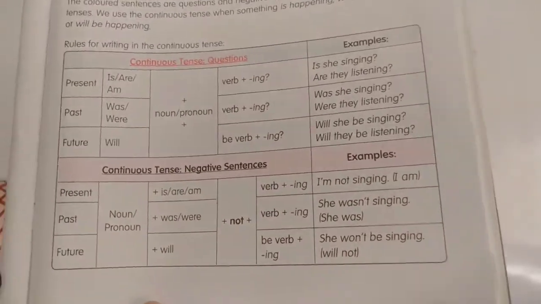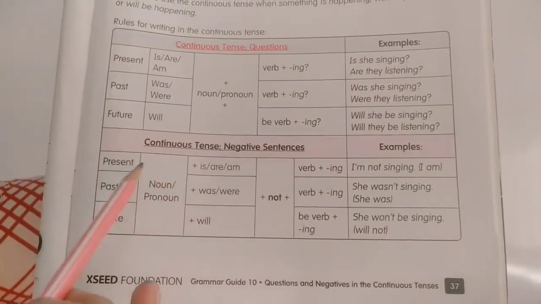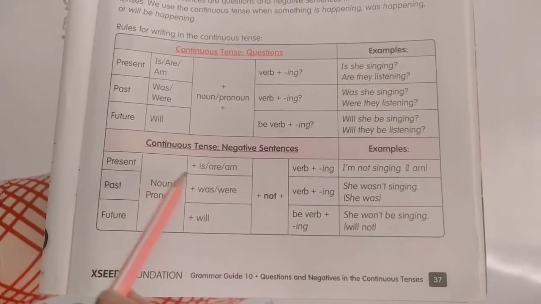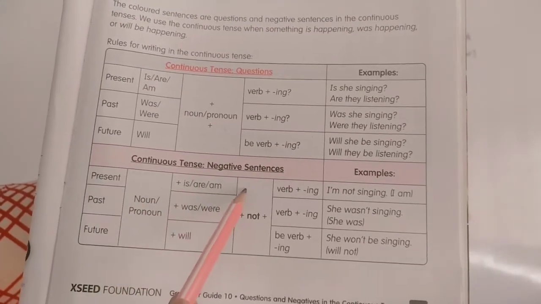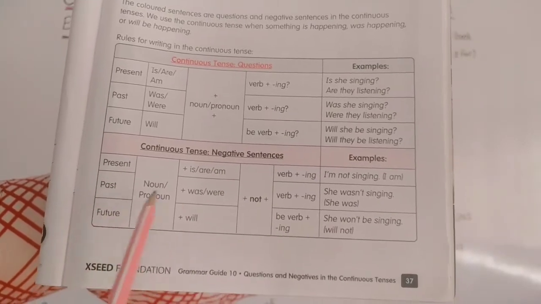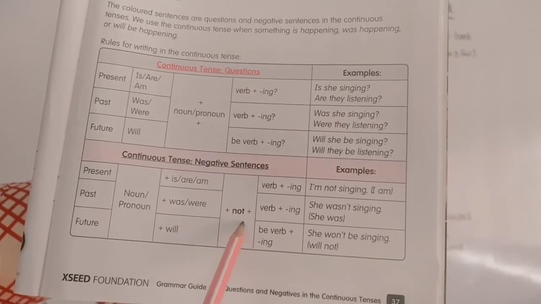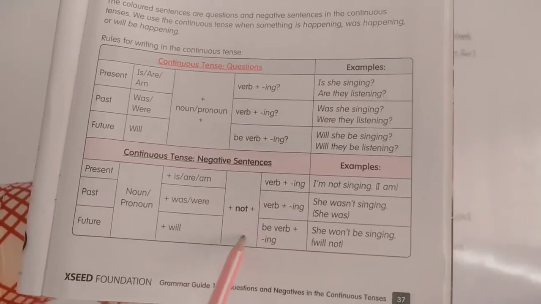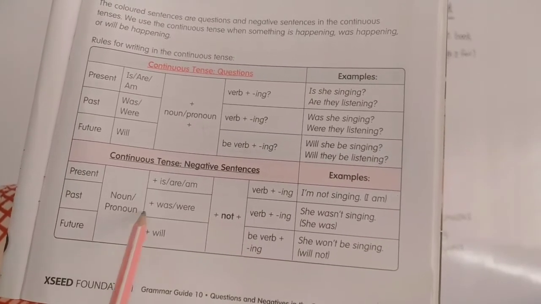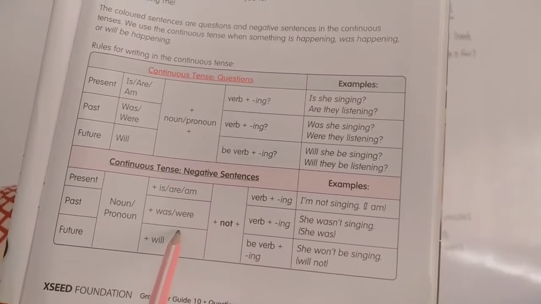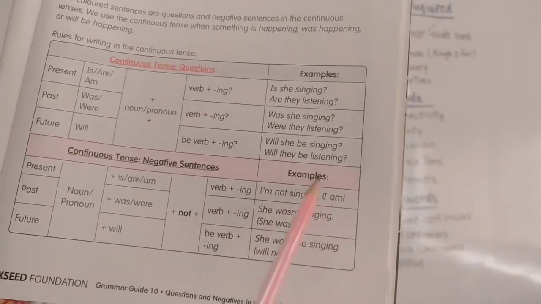Now see the negative sentences in continuous tense. Here, first of all, in present continuous tense, we will be writing noun or pronoun of the sentence. After that, is, am, are in the present. In past, was, were, and in future we use will. And after that, we are going to put not, because these are the negative sentences. So this negative word not will come after the helping verb of the sentence. Okay, then we have to put the main verb plus ing and see the examples now.